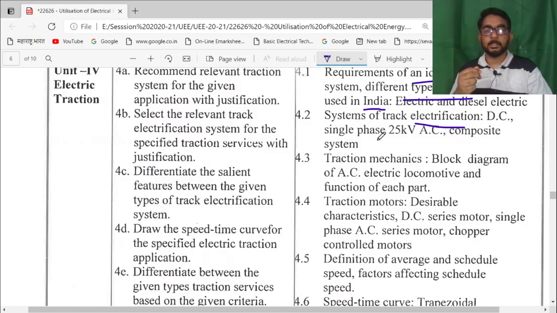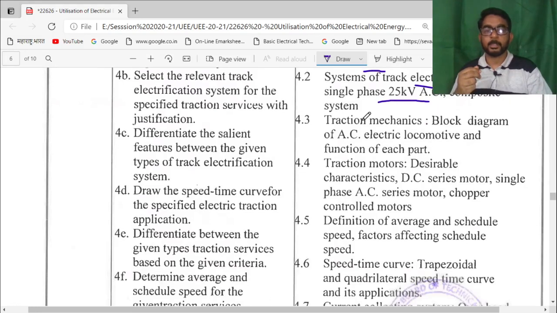This is the 25 kV single phase AC system. Then traction mechanics, the block diagram of AC electrical locomotives and the function of each part. As I told you in the practicals, if a loco shed is available, then surely visit it.